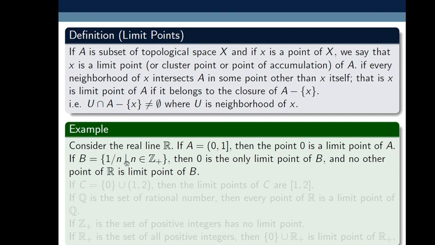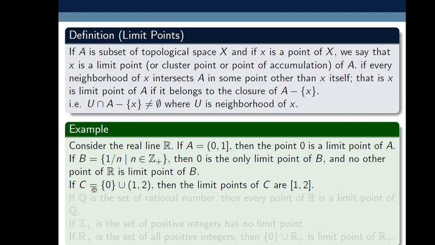In a sequence also, we know that the limit of a sequence is a limit point of the sequence. Suppose I treat this set as the sequence 1 by n. As n tends to infinity, this sequence 1 by n goes to 0. So 0 is the limit, that's why 0 is a limit point. So the limit of a sequence is also a limit point, but this concept is different. Here we are in a topological space, and we are discussing limit points on a space.